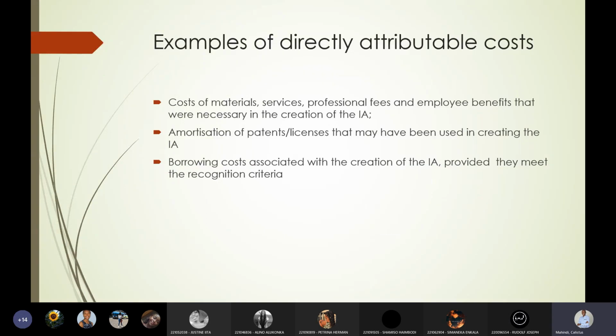Borrowing costs associated with the creation of the intangible asset, provided that they meet the recognition criteria. So as I mentioned before, borrowing.